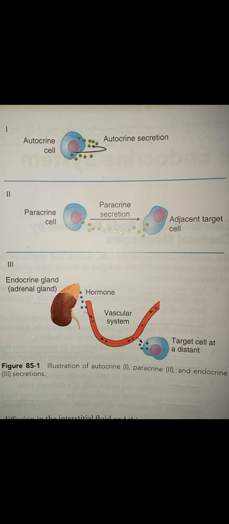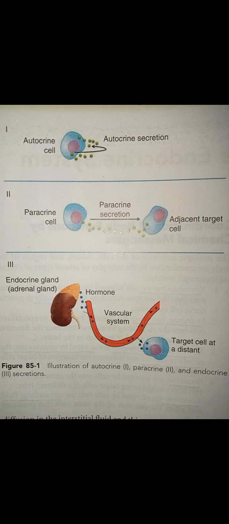Then insulin, released from beta cells in the pancreas, has an inhibitory effect on insulin secreted by these beta cells, which is independent of glucose levels in the blood. So these 2 points are a bit complex, so I need to break them down into small chunks of information. Now we are learning about autocrine secretions.